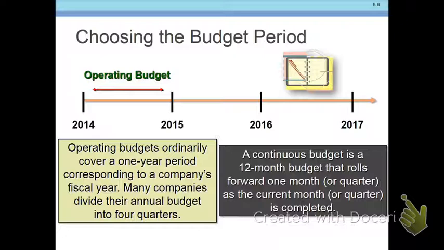Some companies do what we call a continuous budget, and a continuous budget is a 12-month rolling budget. So as soon as one month or one quarter falls off, they add another month or quarter. So they always have a plan a year out. I've never worked at a company that's done that, but I've heard of companies that do continuous budgeting.